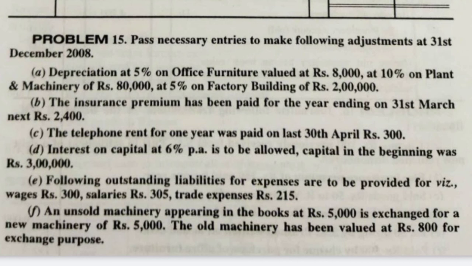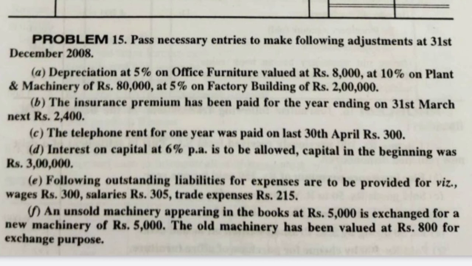So new machinery account debit 5000, to old machinery account 800, to profit on sale of old machinery, which is 5000 minus 800, that comes to 4200. The entry is: new machinery account debit 5000 to old machinery account 800 to profit on sale of old machinery 4200, which is a balancing figure.